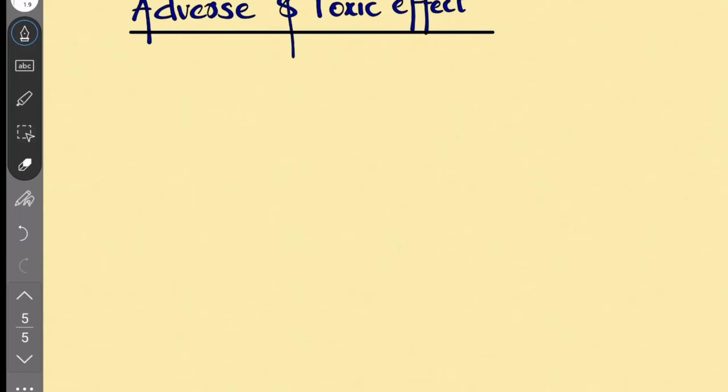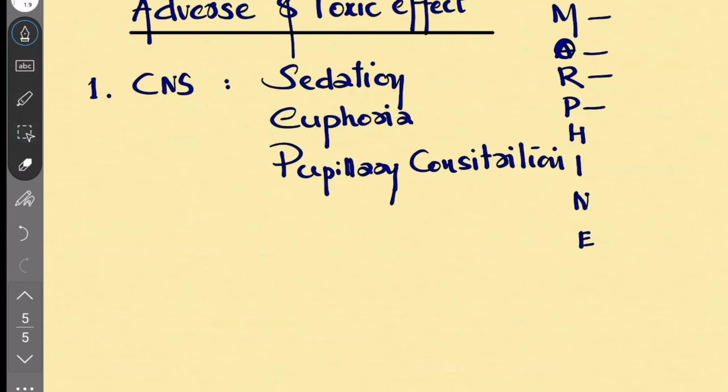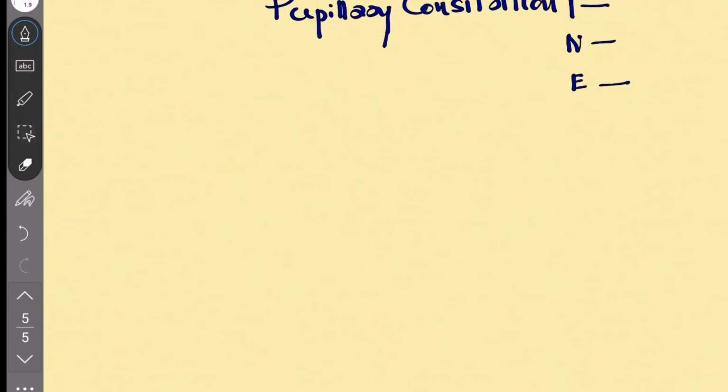Now the adverse and toxic effects. You first think about the central nervous system. What will happen centrally? There is a sedative drug, that is morphine, euphoria, pupillary constriction, miosis, sedation, respiratory depression, hypotension, infrequent constipation like that, nausea, emesis.